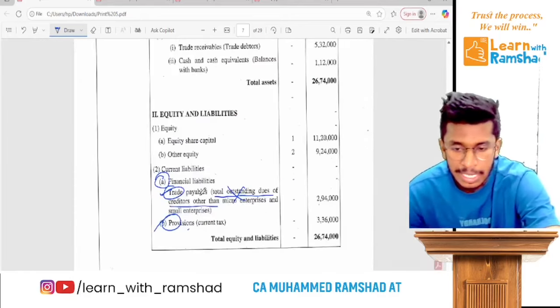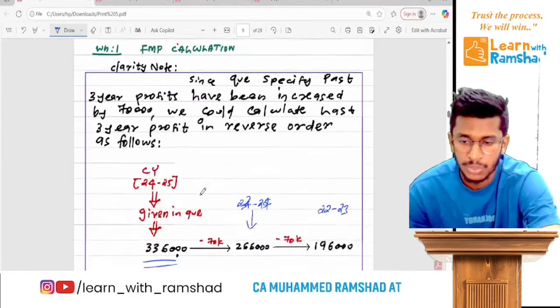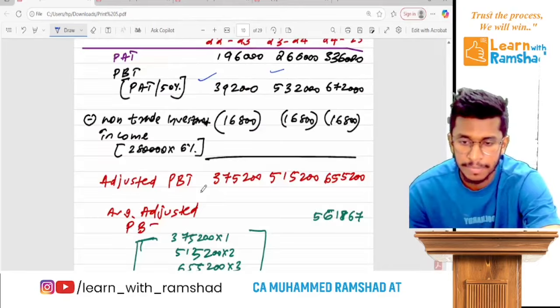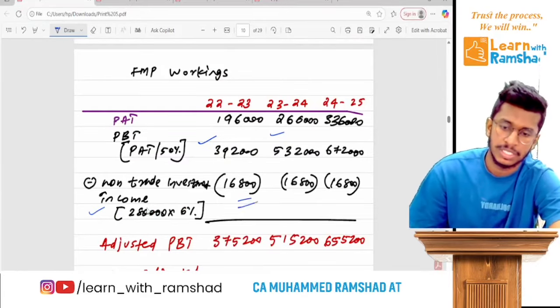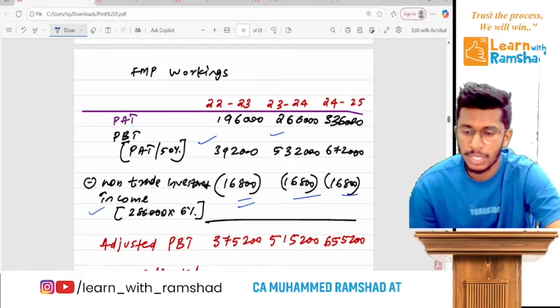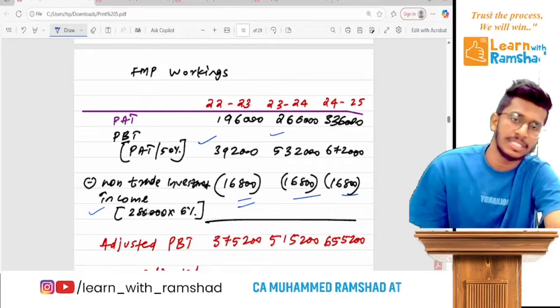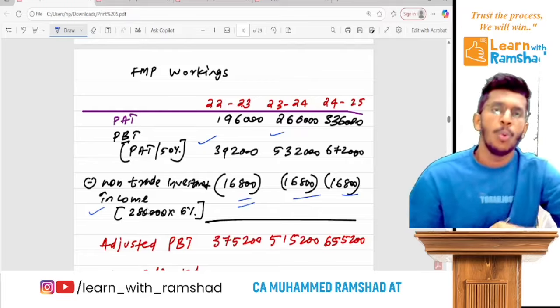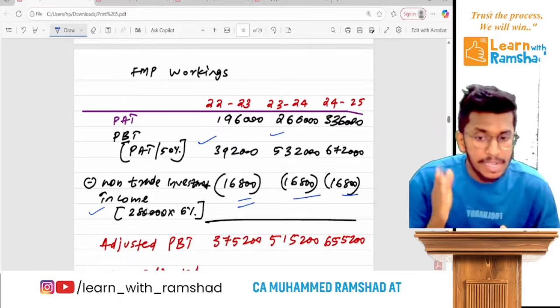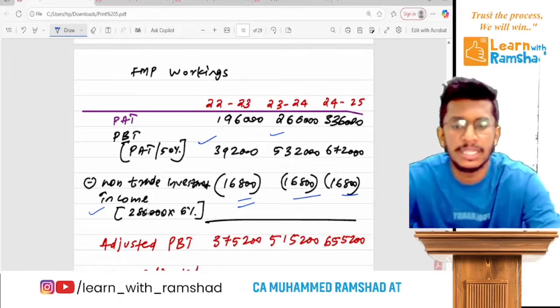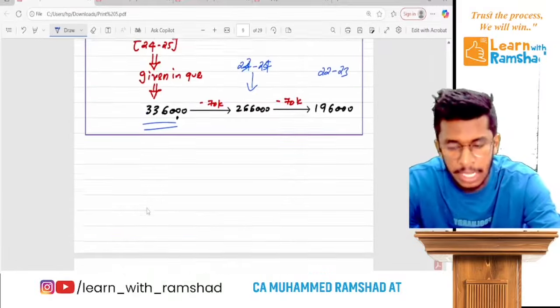Now when we come to non-trade investment income in each year, you will get 2,80,000 into 6%, this. So once you deduct, you will get the adjusted PBT. Now we have to calculate the average adjusted PBT. But remember, this is actually a super profit method.